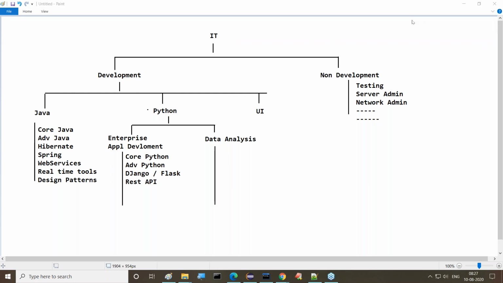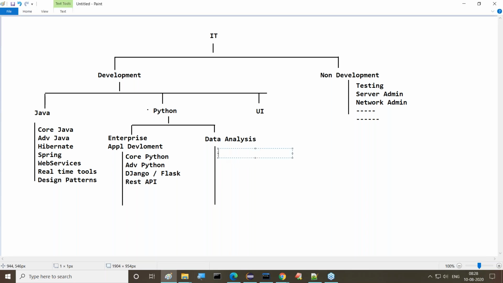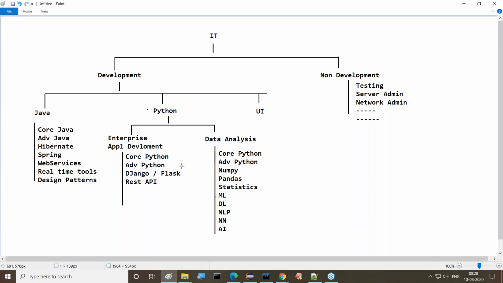What we have to learn here, I'll give you clarity. First is Core Python, then Advanced Python. Next are libraries: NumPy, Pandas. Statistics is also another area we require. After that, machine learning, deep learning, natural language processing (NLP), and a few more: neural networks and AI, artificial intelligence. We have to learn these technologies if we want to go for the data analysis side.